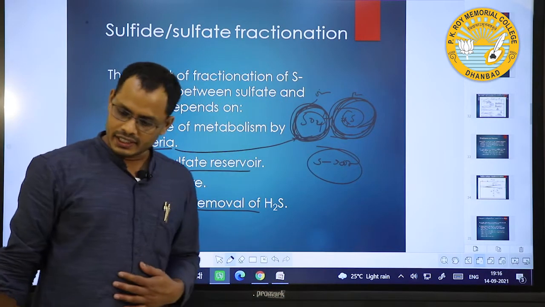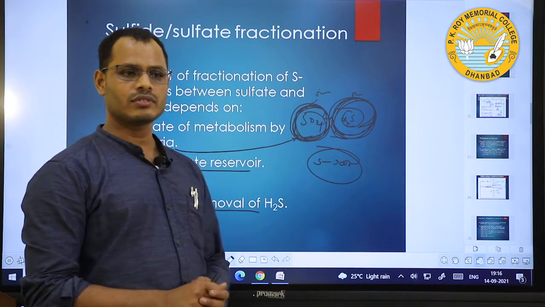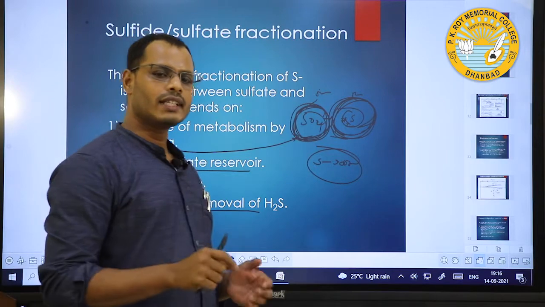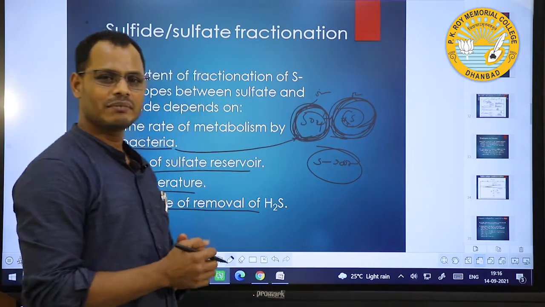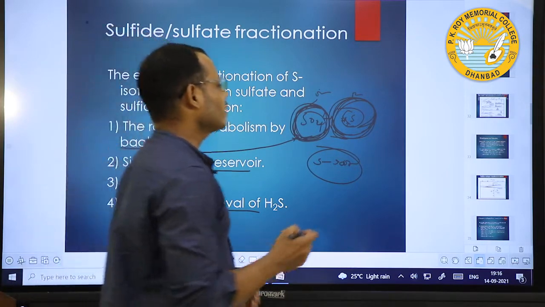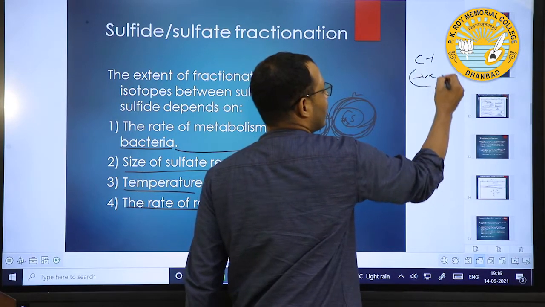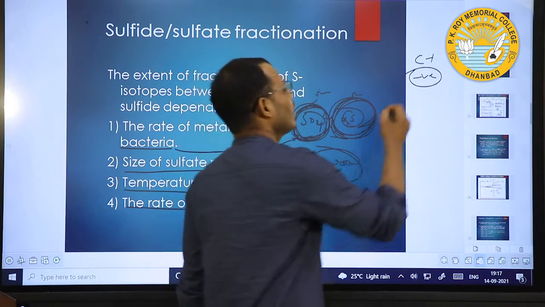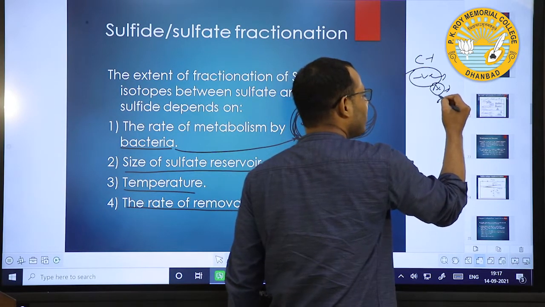Here we have already discussed carbon isotopes, oxygen isotopes and sulfur isotopes. In stable isotopes, all these three play an important role in tracing the source. If carbon isotope values are more and more negative, that means 13C is depleted.